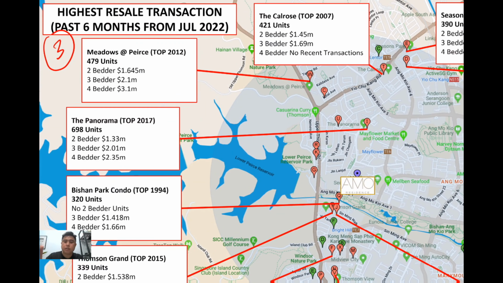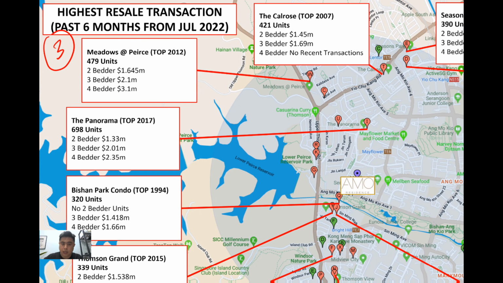So for Kauros, a 2-bedder is going at about 1.45 million, and these are real transactions already transacted. 3-bedder 1.69. Meadows at Pierce, the latest 2-bedder highest transaction is 1.645, 3-bedder went for 2.1, 4-bedder went for 3.1. So Panorama, practically the newest condo at this location, 2-bedder 1.33, 3-bedder is 2.01, and 4-bedder transacted at 2.35.